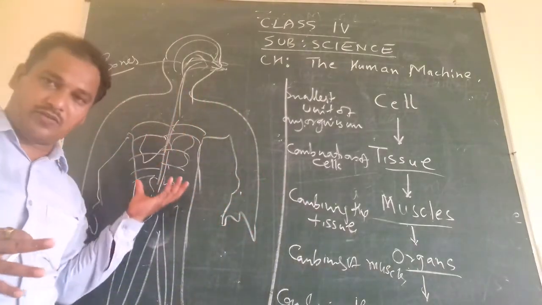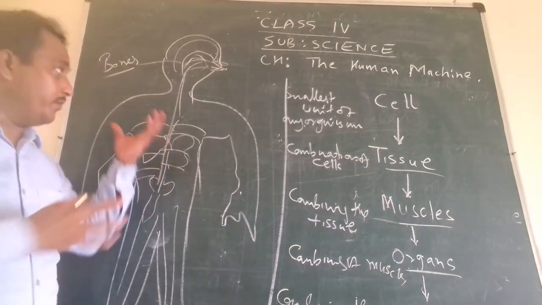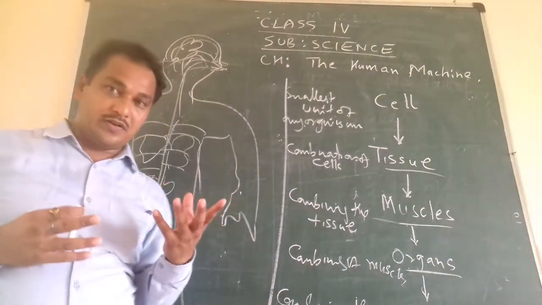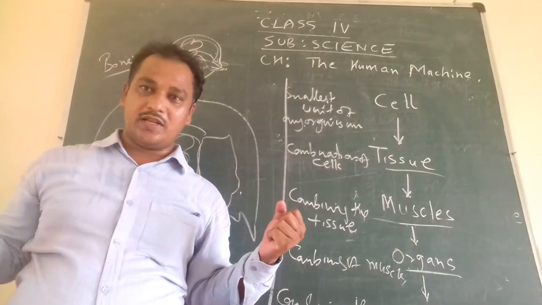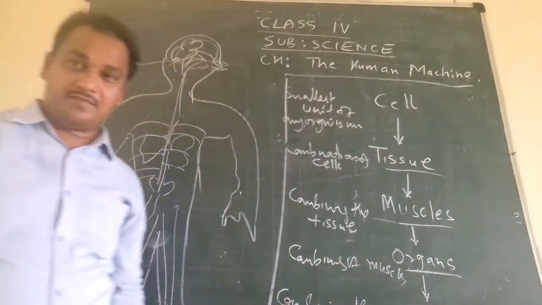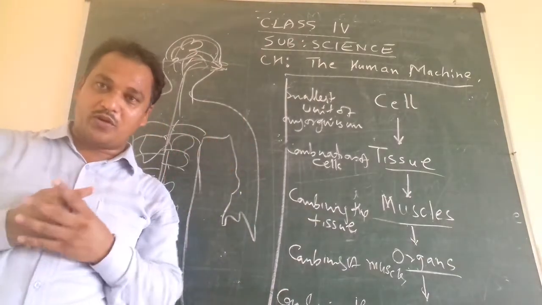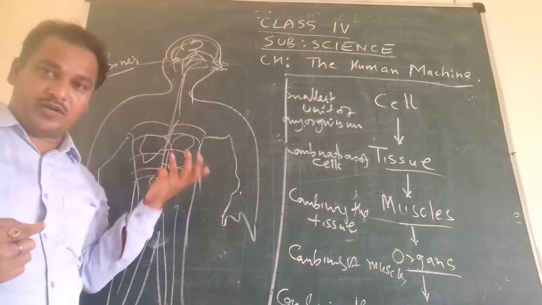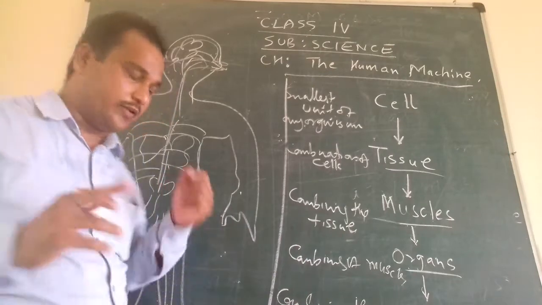Similarly, our organs in our body: heart, liver, kidney, brain. Brain is there. All of you are using your mind, your brain, to do any work, to do the work through our machines. That's why human being is a machine. The name of the chapter is the human machine. This is the control room, like the CPU, the brain of a computer. What do we say? CPU is the brain of the computer. Similarly, this is the brain of our body, through which we control all the movement to do any work.